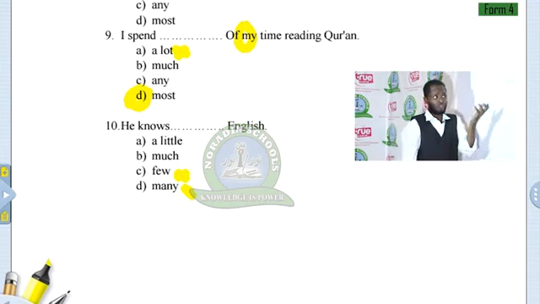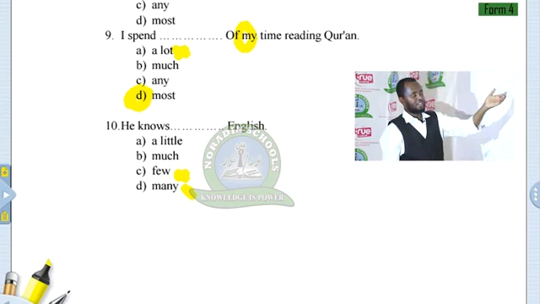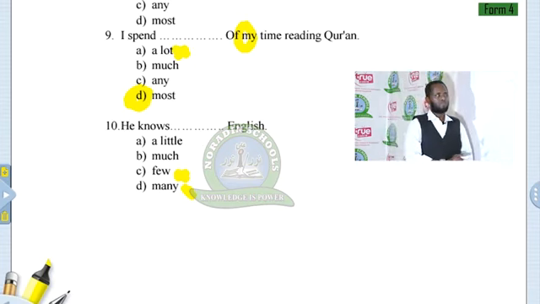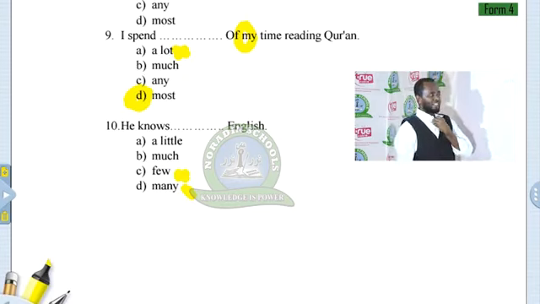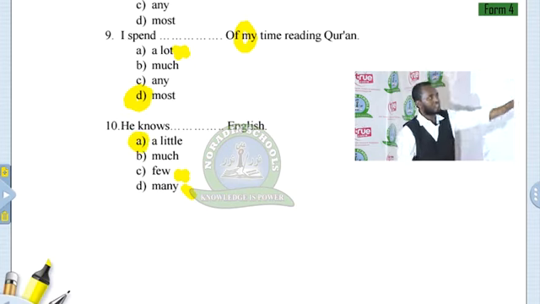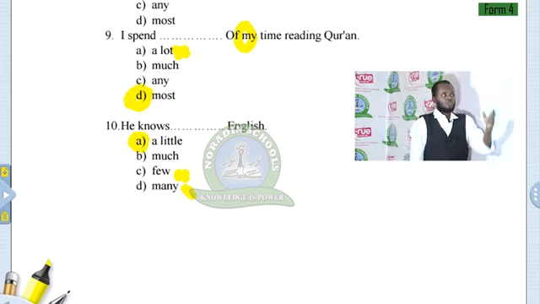So as soon as you have uncountable nouns, we cannot use few and many. What about much? A little. He knows, yeah, a little English, but much is also possible, because there is no reason that you can classify between the both of them.